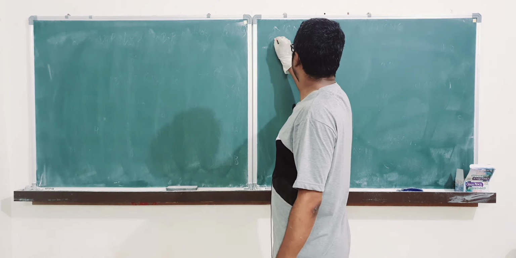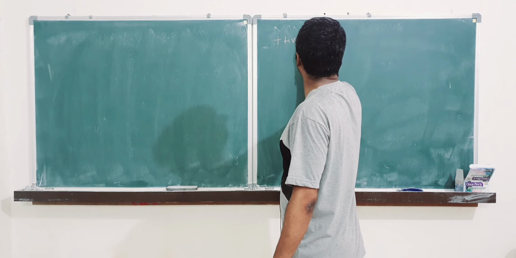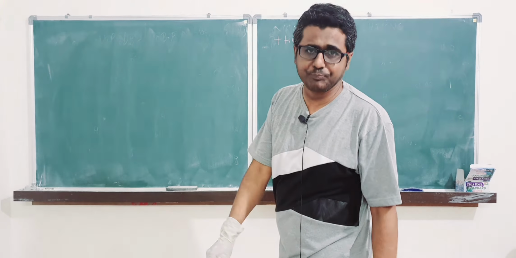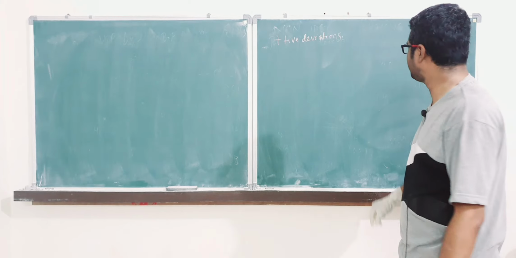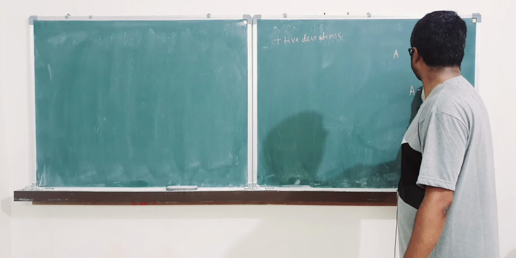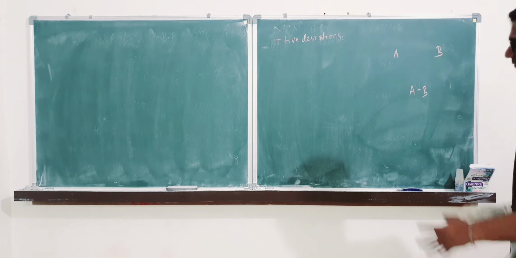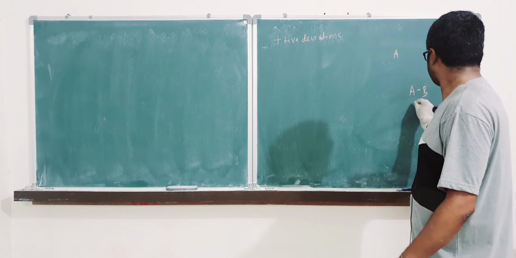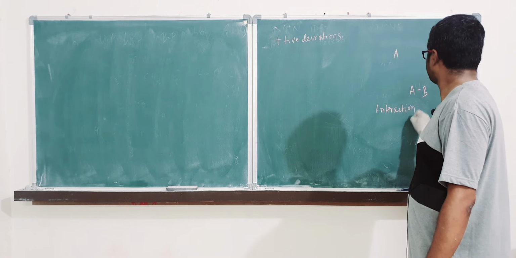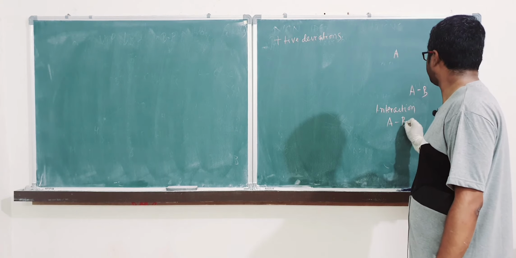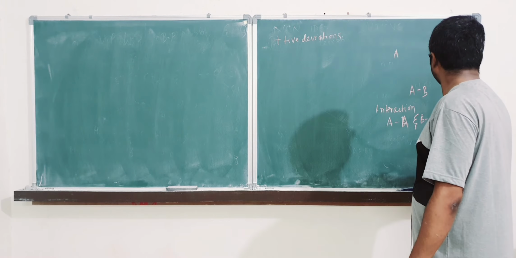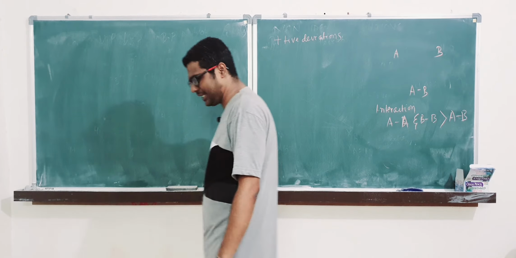Okay, next is positive deviations. Positive deviations means there are solute and solvent. Take solute as A and solvent as B, making AB. So if they are mixed together, this AB interaction, write interaction, of AA and BB is much more than AB. AA and BB is much more than AB.